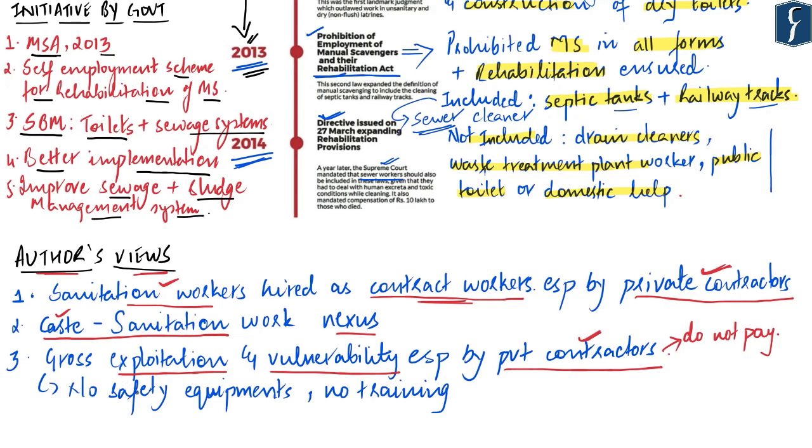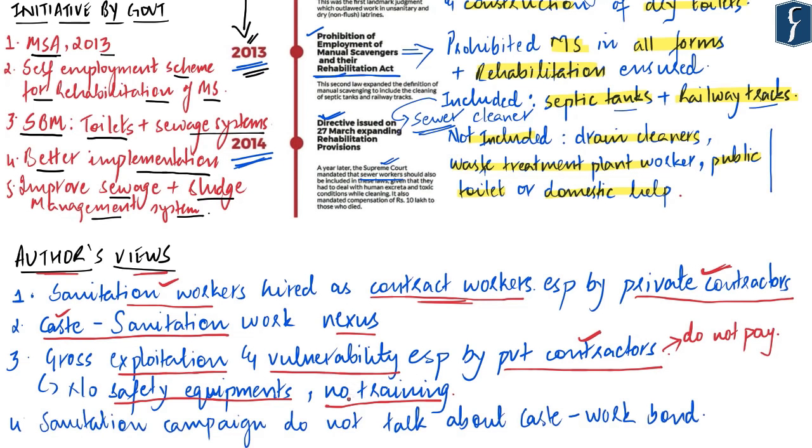So in the end what happens is that these sanitation workers work with small-time contractors who themselves have no idea what exactly is the role of a sanitation worker. Thus these contractors exploit these workers and do not even provide them with proper safety equipment. Further, even the government does not provide any proper training to these sanitation workers because, very sadly, for the government and for the society, sanitation is a work which really does not require any training. Thus, what the government and the contractors fail to understand is that sanitation is a complex work which requires both knowledge and training.